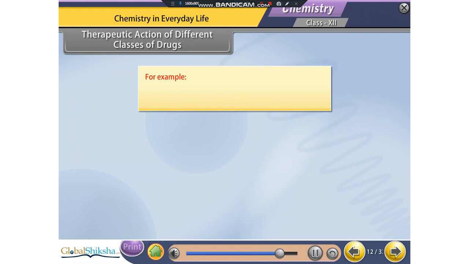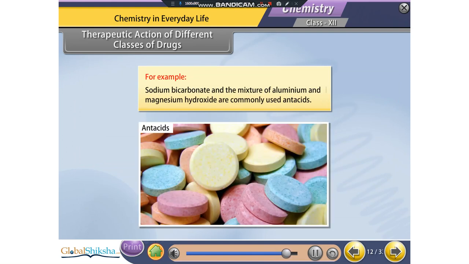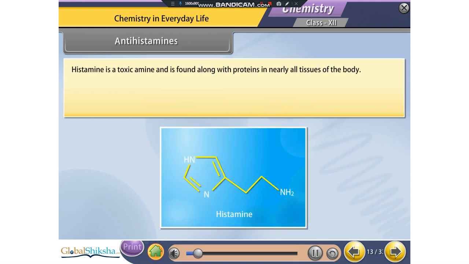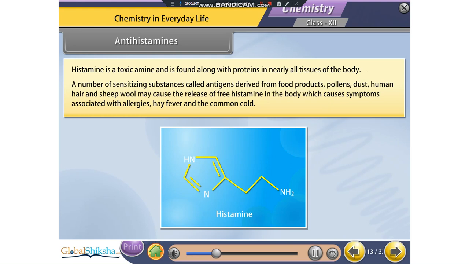For example, sodium bicarbonate and the mixture of aluminium and magnesium hydroxide are commonly used antacids. Antihistamines. Histamine is a toxic amine and is found along with proteins in nearly all tissues of the body. A number of sensitizing substances called antigens derived from food products, pollens, dust, human hair and sheep wool may cause the release of free histamine in the body, which causes symptoms associated with allergies, hay fever and the common cold.